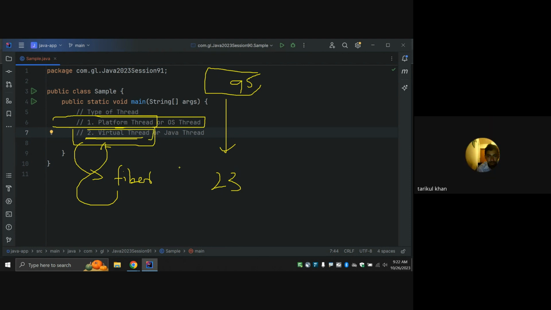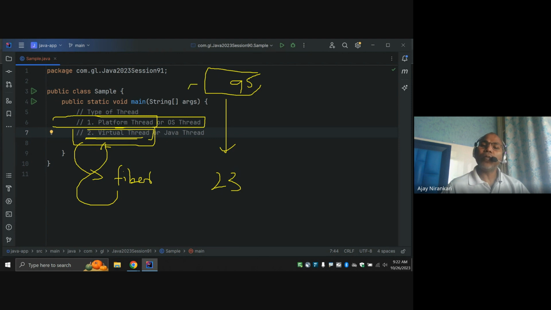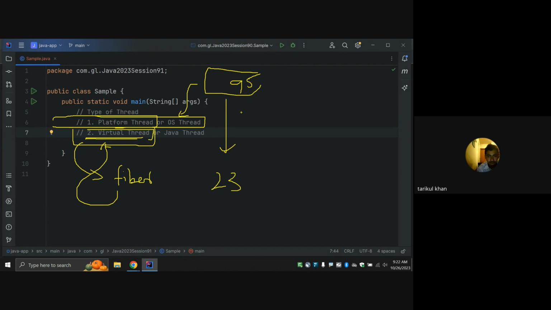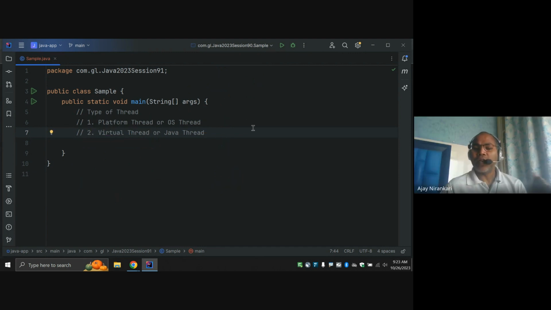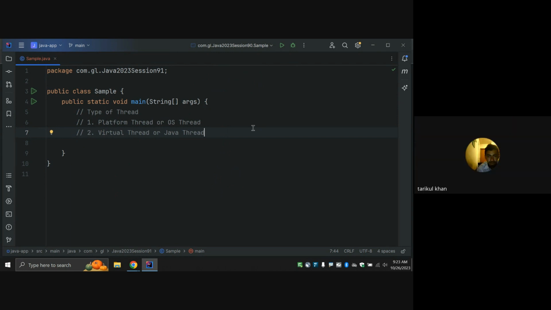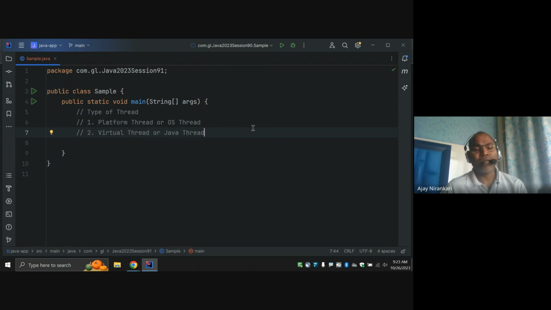The one we have been practicing is called the platform thread. Till now, whatever you practiced, all are by default platform threads. Thread class, CompletableFuture, executor service, Runnable task, callable, future task, whatever we have covered till now, your particular method, your particular code is executed by the platform threads, or you can say operating system threads. Now we are going to understand virtual threads today.